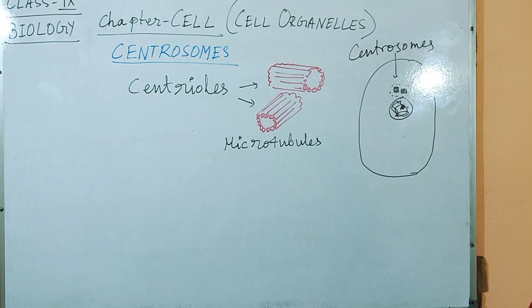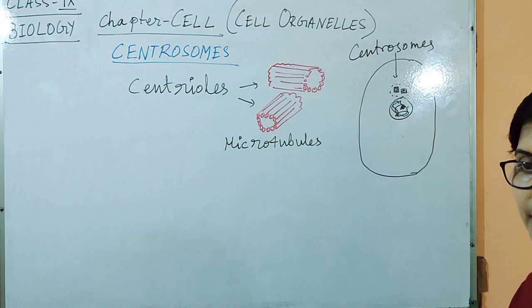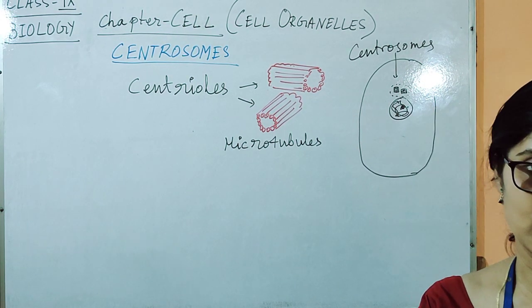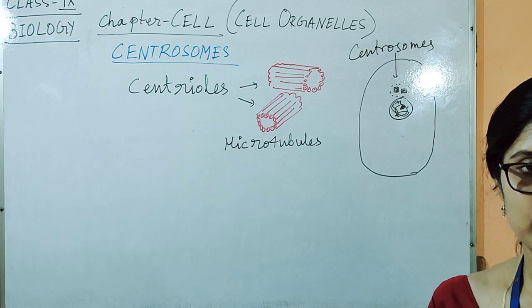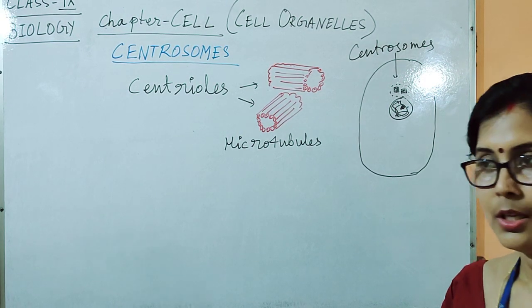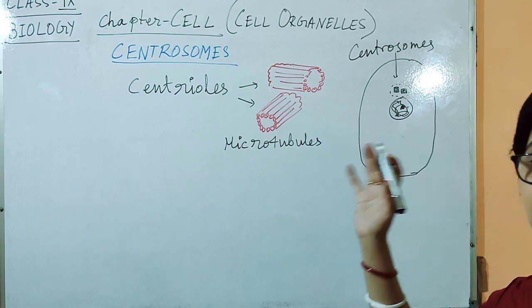Once the cells start dividing, then slowly the nuclear membrane, that is nuclear envelope, and nucleolus, everything disappear. Only the chromatin material arranges themselves into distinct chromosomes. In case of human being, it is 46, that is 23 pairs of chromosomes, right? So centrosome plays a very important role in that.